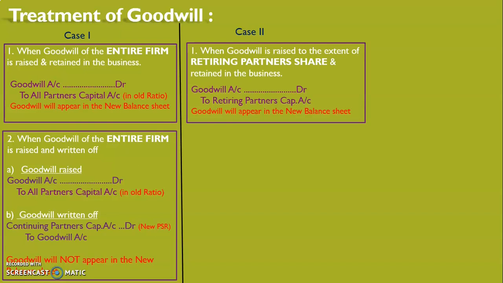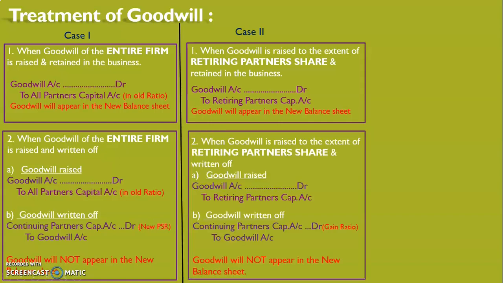In the second case, when goodwill is raised but to the extent of retiring partner's share. Here, the entire goodwill of the firm is not raised. Only goodwill is raised to the extent of retiring partner's share. So here we'll be debiting goodwill account, but we'll be crediting only the retiring partner's capital account, as it is only the retiring partner's share of goodwill raised. Here the amount of goodwill will appear in the new balance sheet.